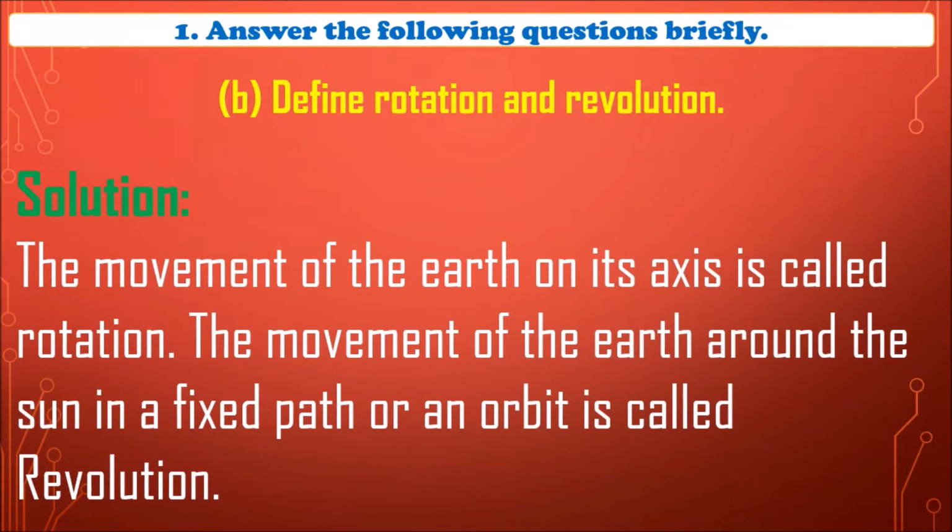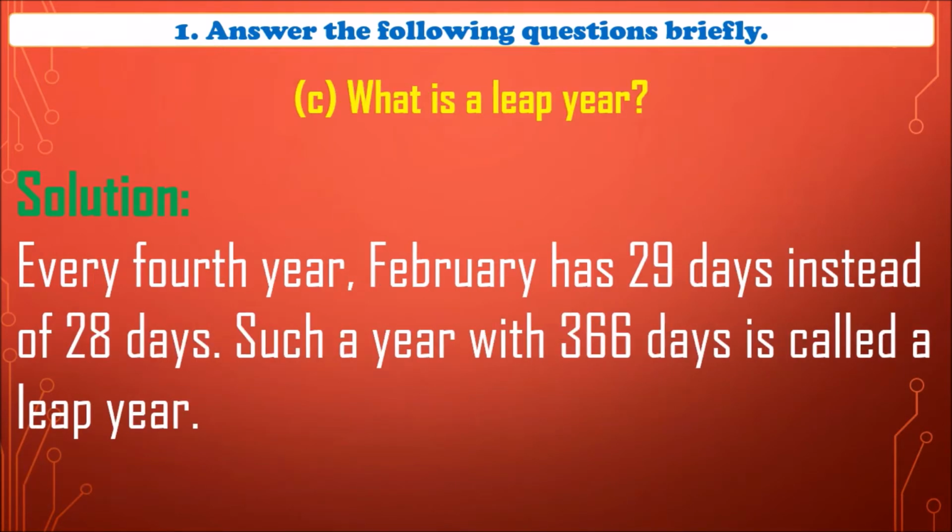Define rotation and revolution. The movement of the Earth on its axis is called rotation. The movement of the Earth around the Sun in a fixed path or an orbit is known as revolution. What is a leap year? Every fourth year, February has 29 days instead of 28 days. Such a year with 366 days is called a leap year.